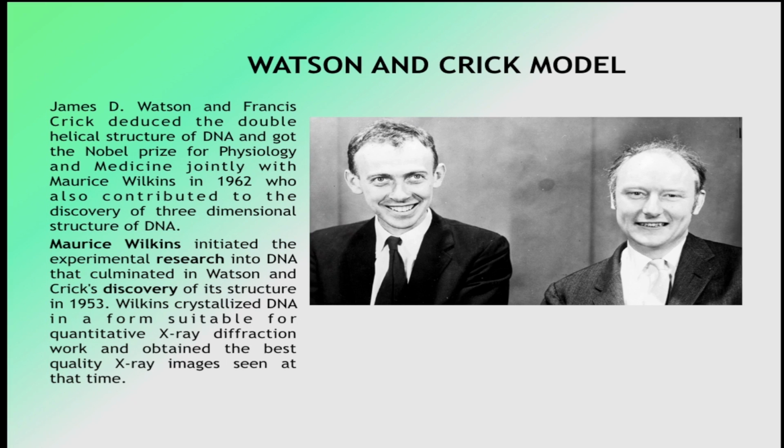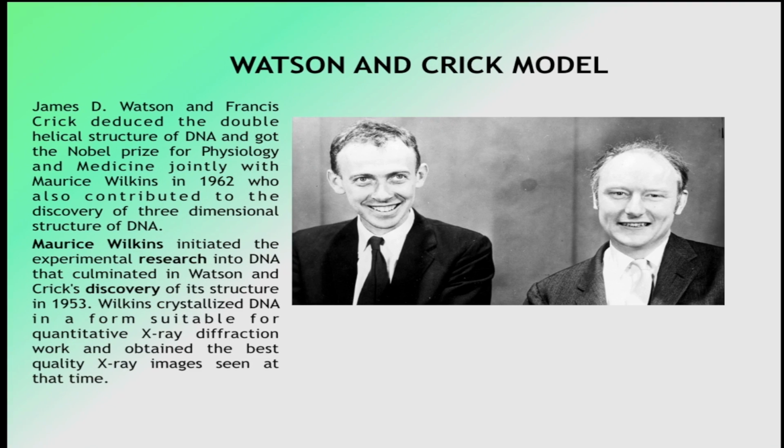Then James D. Watson and Francis Crick deduced the double helical structure of DNA, and they got the Nobel Prize for Physiology and Medicine jointly with Maurice Wilkins in 1962, who also contributed to the discovery of the three-dimensional structure of DNA. Very little is known about Maurice Wilkins. He initiated the experimental research into DNA that culminated in Watson and Crick's discovery of its structure in 1953. Wilkins crystallized DNA in a form suitable for quantitative X-ray diffraction work and obtained the best quality X-ray images seen at that time.